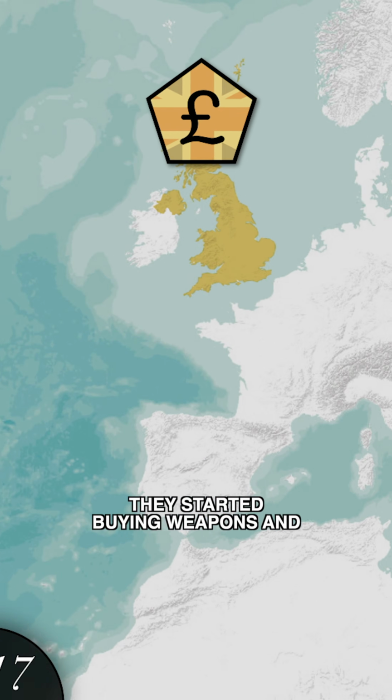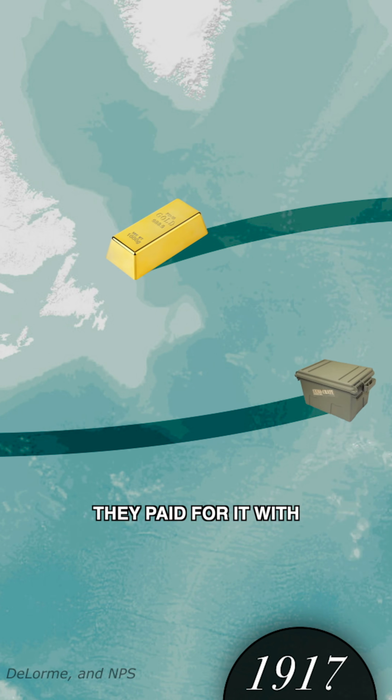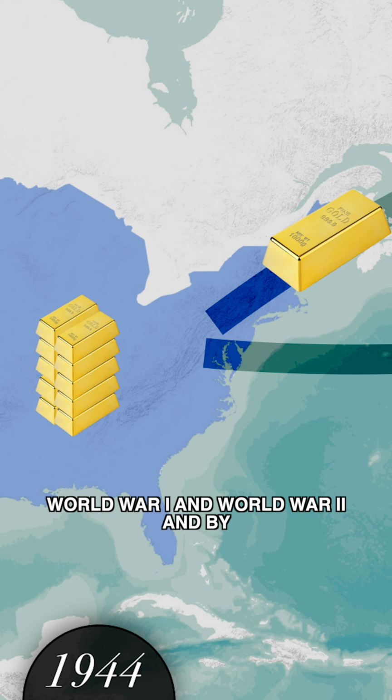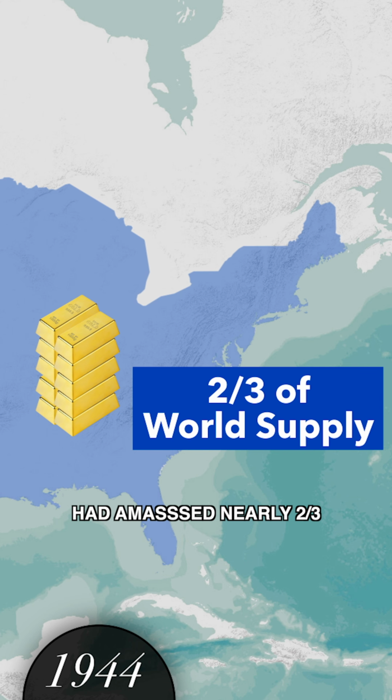At the same time, they started buying weapons and ammo from the US, and they paid for it with, you guessed it, gold. The US started to stockpile gold through World War I and World War II, and by the end of it, the United States had amassed nearly 2/3 of all the gold reserves in the world.